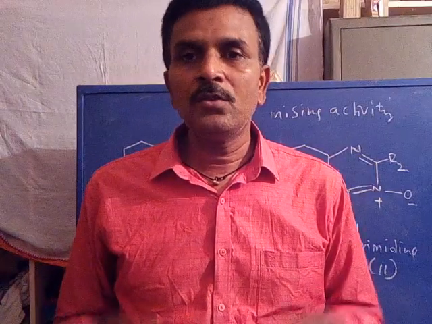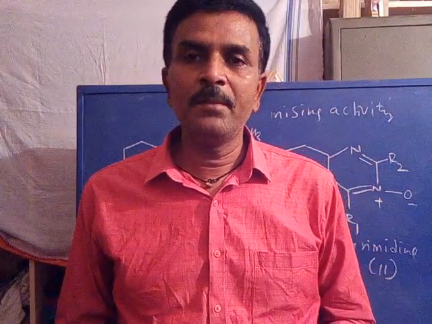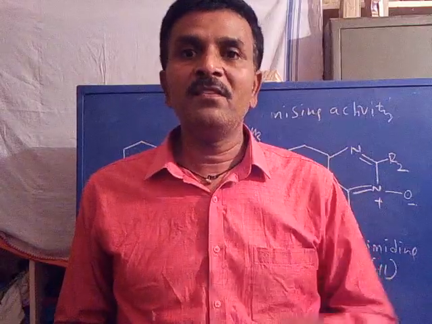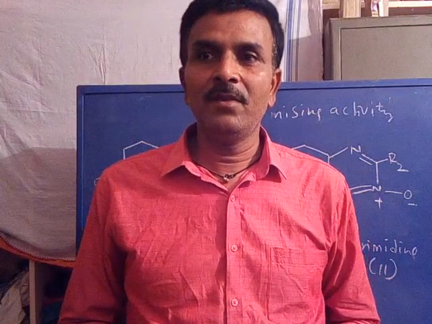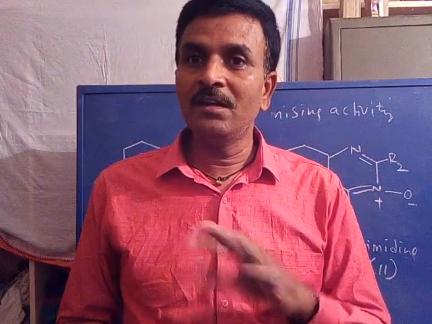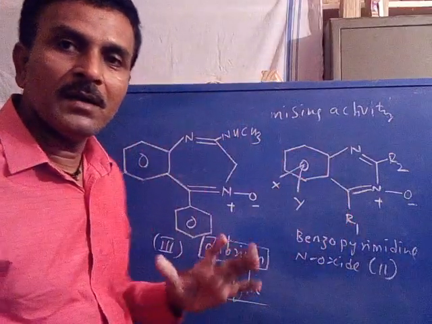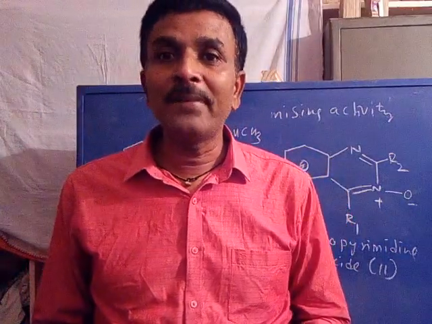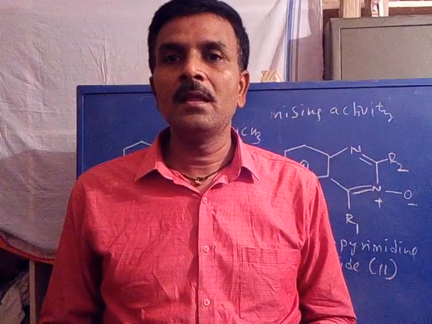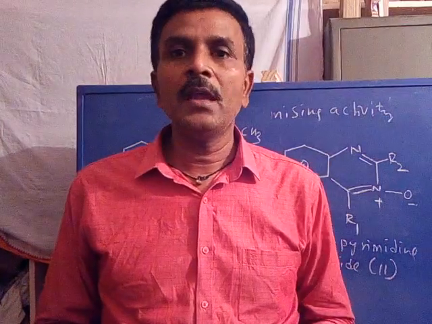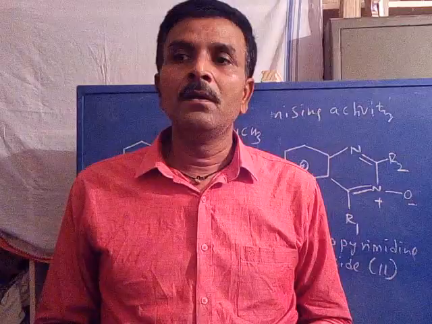Is it clear? This is the story behind the Librium discovery. It was accidentally discovered. He did not initially think to prepare structure 3, but it was obtained accidentally and showed promising activity.